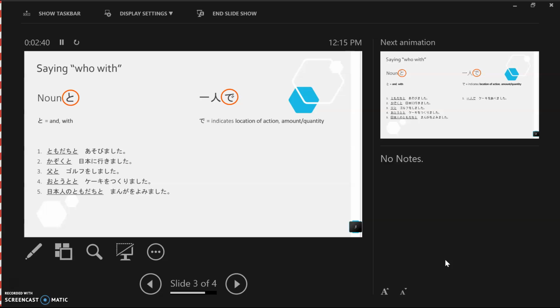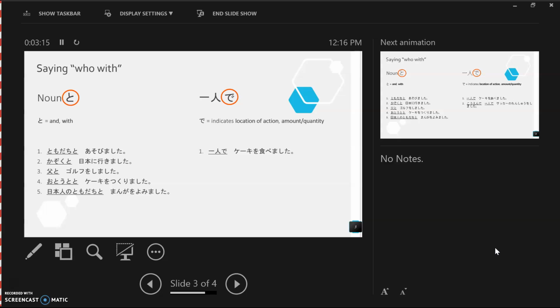So therefore, if you look at the subheading, it's one person. Hitori. Hitori de indicates that altogether there is one person. So in Japanese, to say that you do something by yourself or alone, we don't have a word per se that says alone. But we have to say that altogether there's one person who did that, and that person is presumably the speaker. So therefore, example number 1.